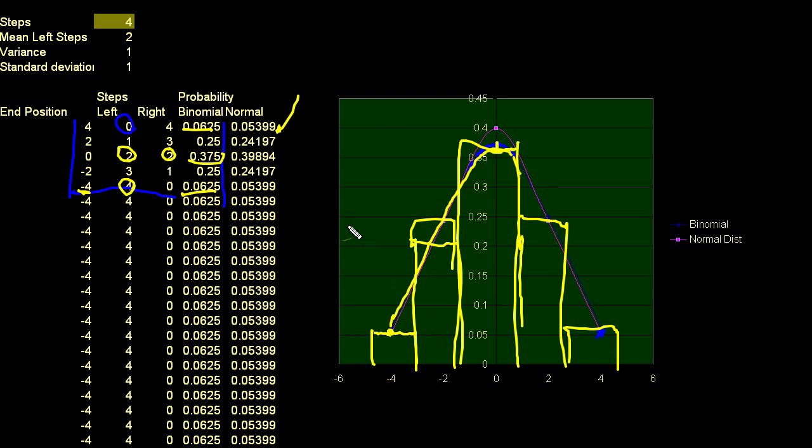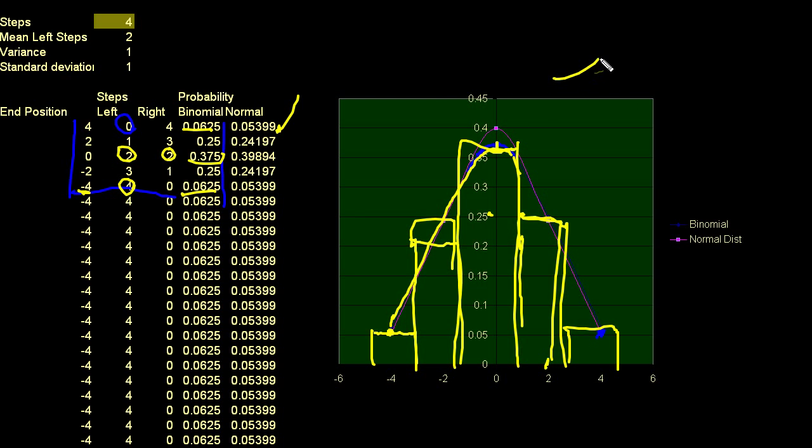You could just look at this chart and ask, what is the probability of having exactly 1 left step and 3 right steps, which puts me right here? Well, you just look at this chart and say, that puts me right there. I just read that probability. It's actually 0.25. So I have a 25% chance of ending up 2 steps to the right.